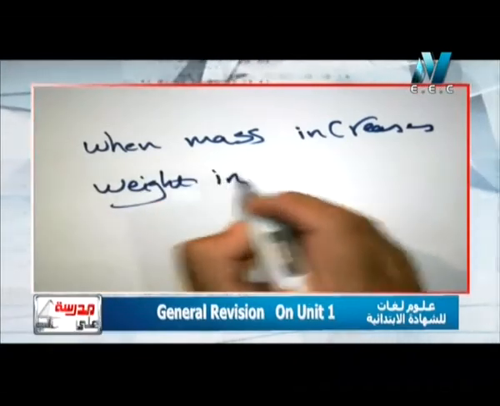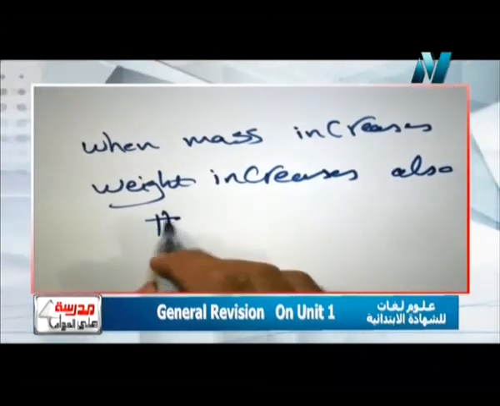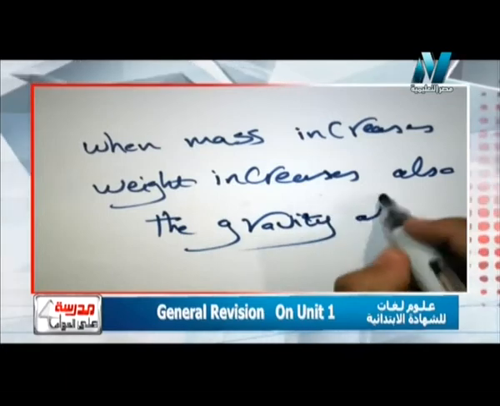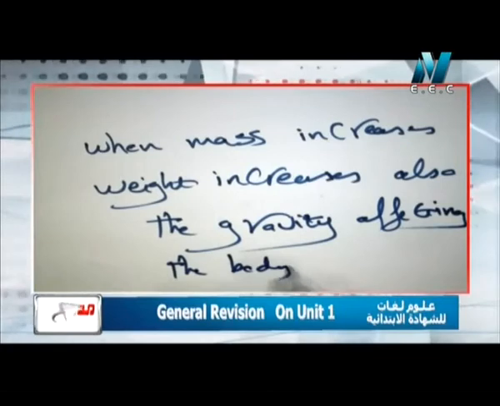Also, the gravity affecting the body increases.